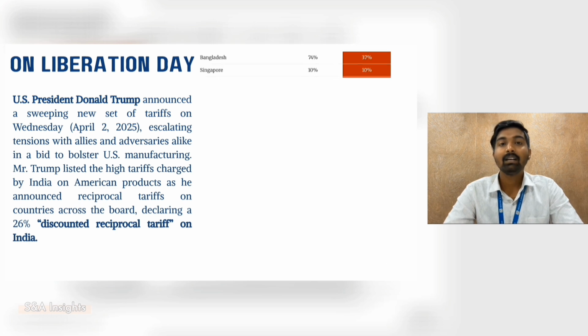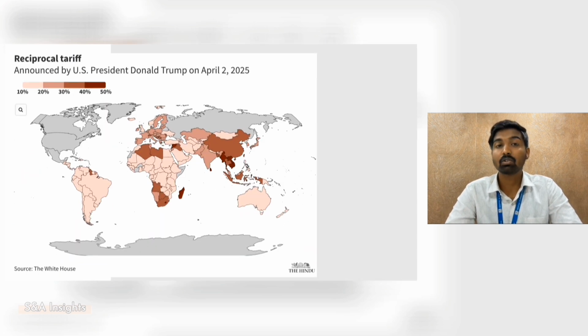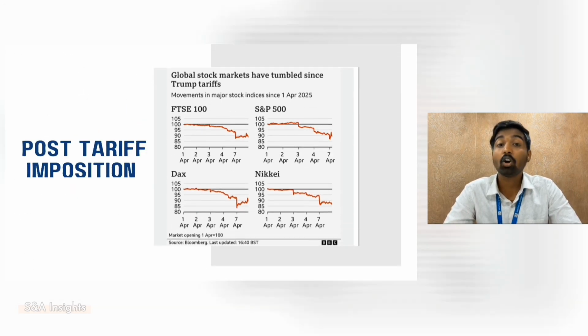Let's break it down. The global tariff landscape. Who pays the most? All tariffs are not created equal. This map shows which countries face the highest US import taxes. The darker the color, the heavier the burden. China, Cambodia, and Bangladesh are in the red zone, facing some of the steepest tariffs. India sits in the middle range at 26%, but that could change. Meanwhile, allies like Japan and Korea enjoy lower rates for now. Why does this matter? Because tariffs dictate what you pay for goods, which industries thrive, and ultimately which economies win or lose.